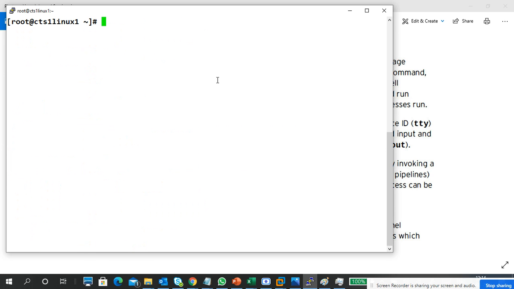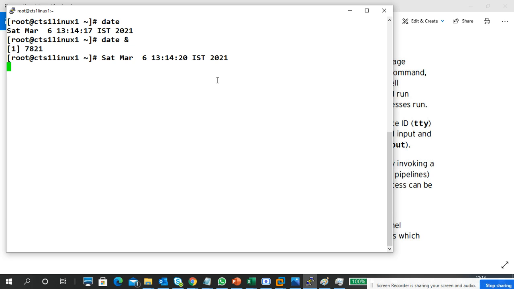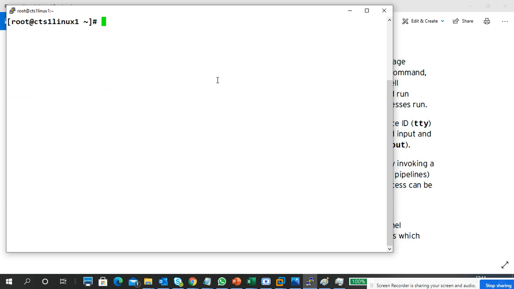Now there is a textbook practical, so I want to show you that textbook practical with the sleep command only. Of course, if you have a doubt about other things, I can put it like date, displaying output, date with ampersand running in the background, and displaying output. Done. Process is done. Actually it should display on screen as per the script. Anything you can run in the background.